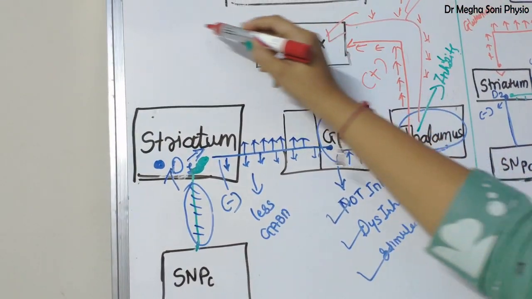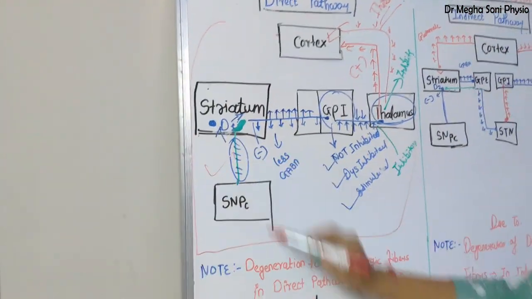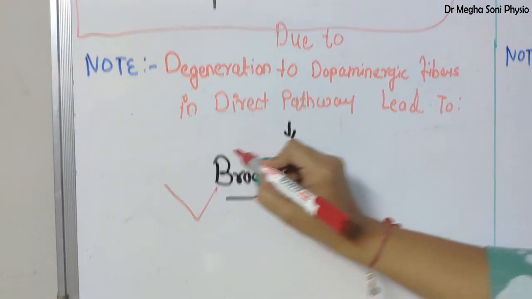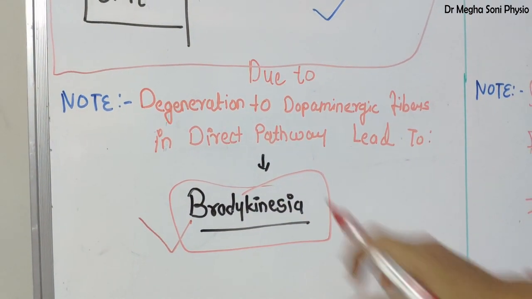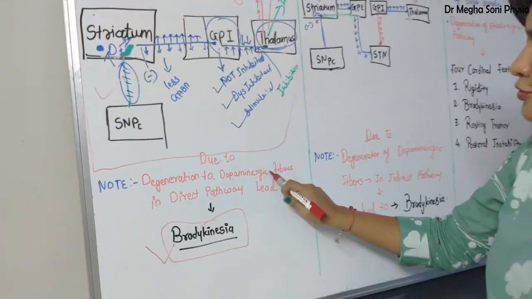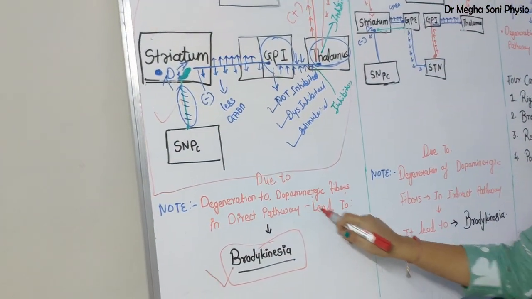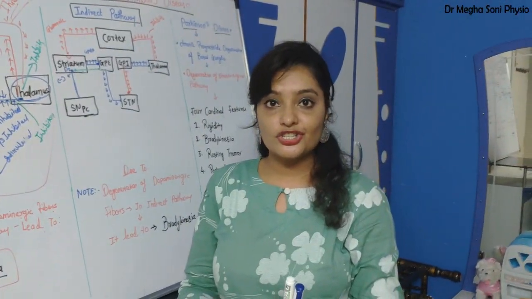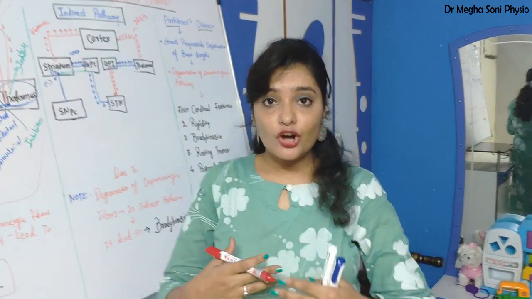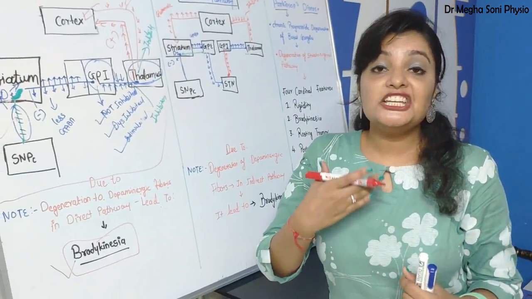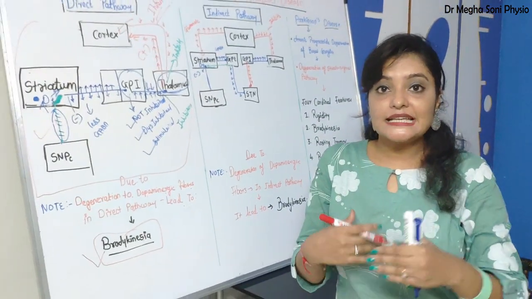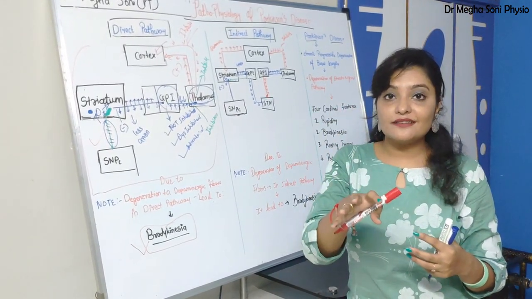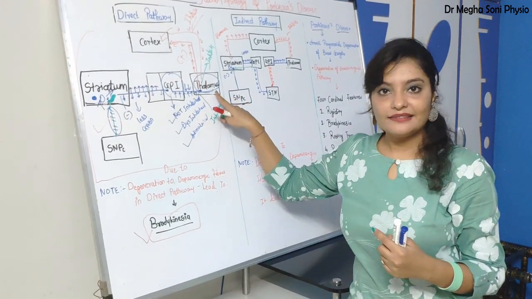That is why damage to the striatonigral pathway will lead to bradykinesia, and bradykinesia is one of the cardinal features of Parkinsonism. Due to degeneration of the dopaminergic fibers in the direct pathway, it leads to bradykinesia. What is bradykinesia? In bradykinesia, the patient develops difficulty in facilitation and initiation of movement, because an inhibitory signal is sent to the cortex by the thalamus.